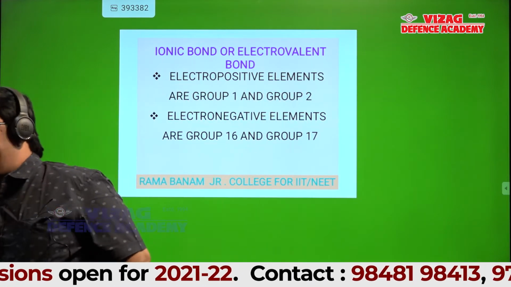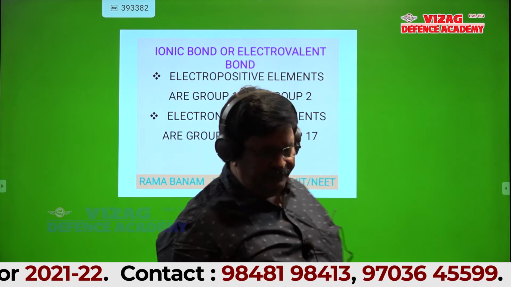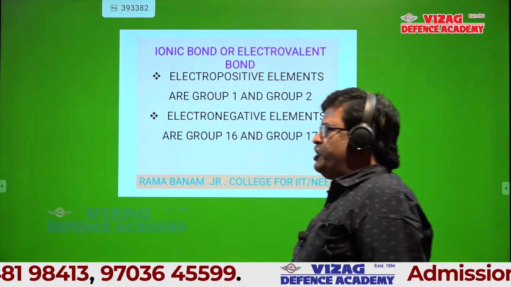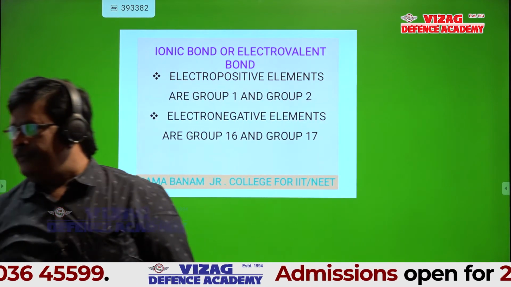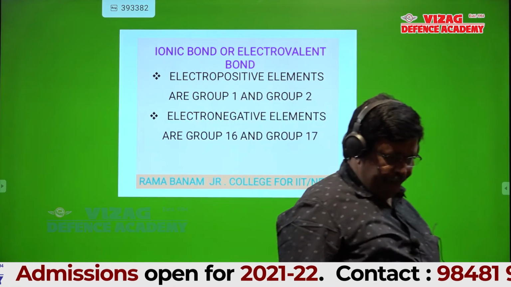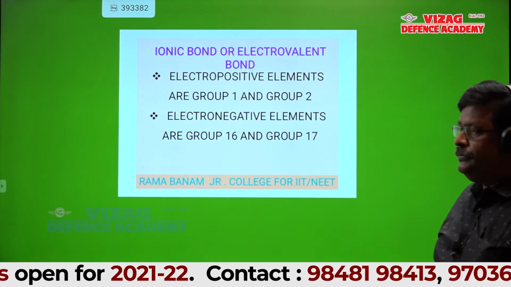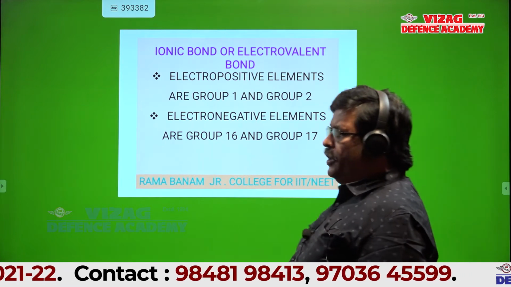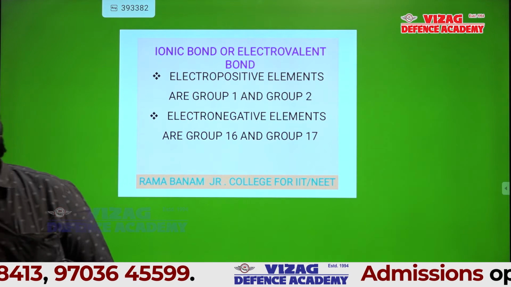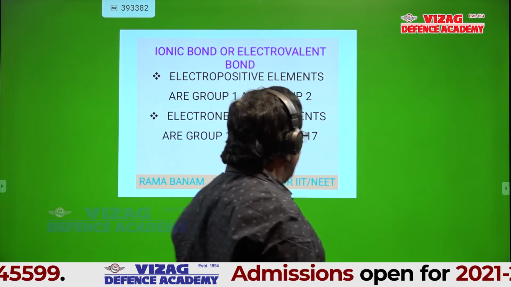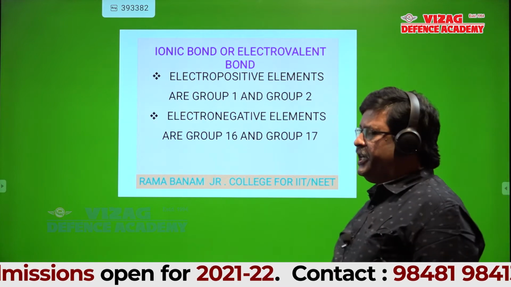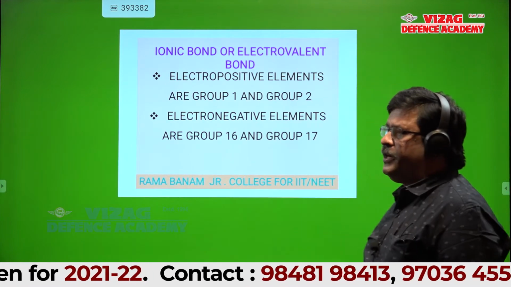An ionic bond is formed between highly electropositive elements, that is group 1 and group 2, and highly electronegative elements, that is group 16 and group 17. Is it okay, students?